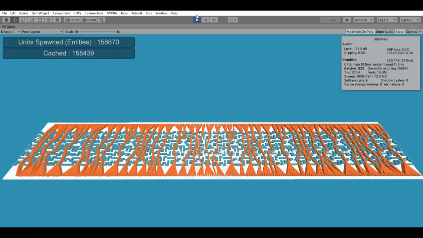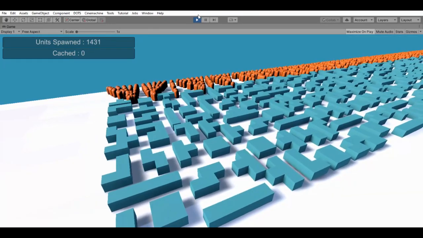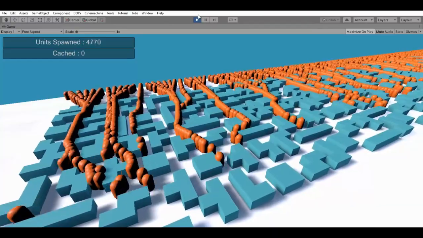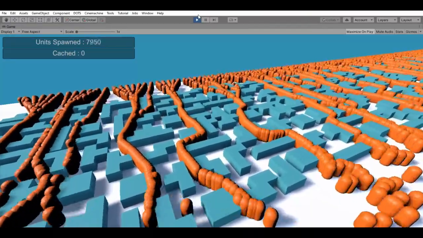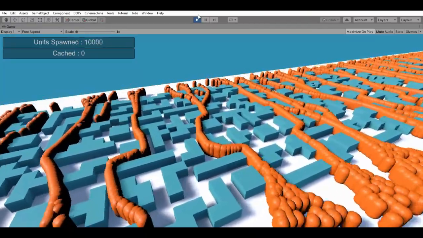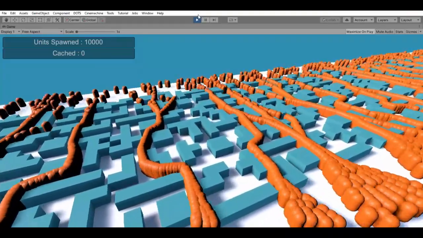So here we have a staggering 200,000 units all traversing their own paths. DOTS NavMesh Query is incredibly performant. Though the NavMesh Query API is still in an experimental stage at this point, it is already showing amazing results and it can only get better. If we just wanted to know the waypoints without drawing anything on screen, DOTS can get it done in seconds.